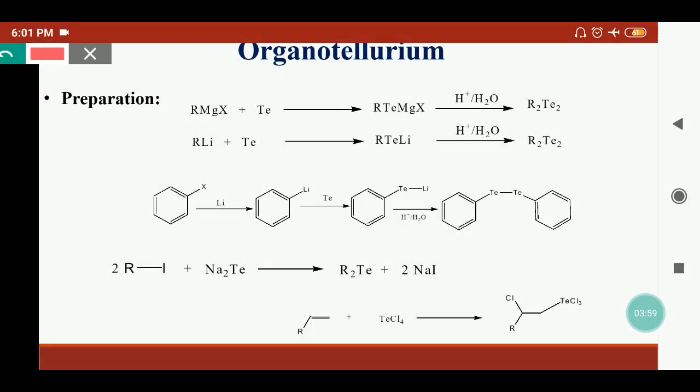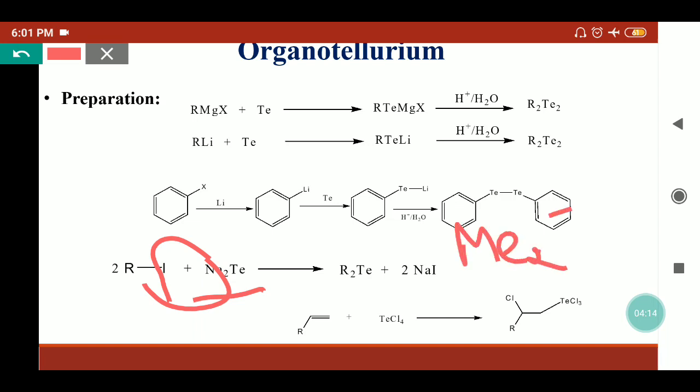Alkyl halides can also react with sodium telluride, and here 2 moles of alkyl halide react with sodium telluride, so sodium iodide will be eliminated and dialkyl telluride will form. Usually dimethyl telluride is formed by this method.